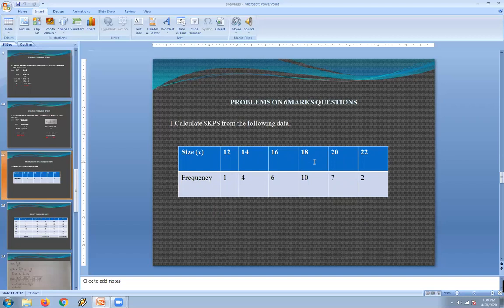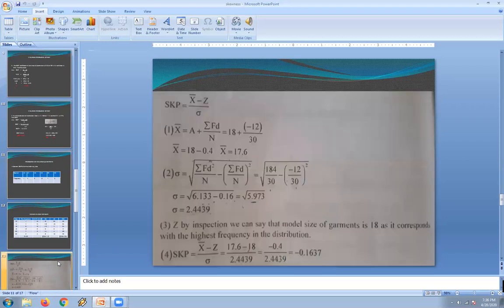So by using Karl Pearson's coefficient of skewness, the first one, where the mode is well defined, that is the formula we are going to use. SKP equals mean minus mode divided by standard deviation. So these are the formulas. We need to calculate the mean value, mode value, and standard deviation value.